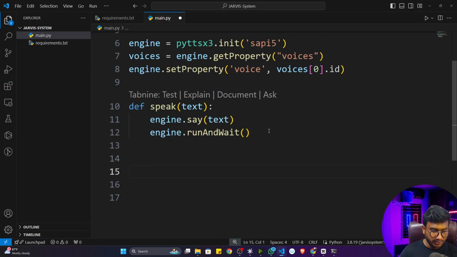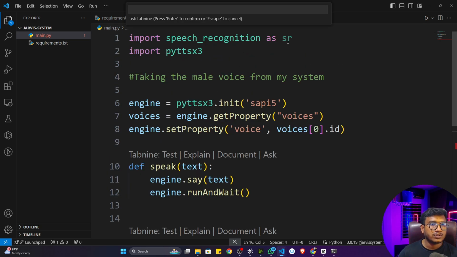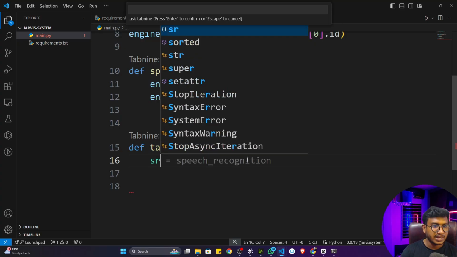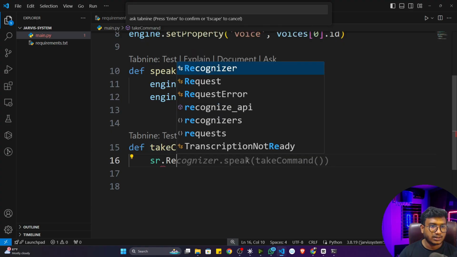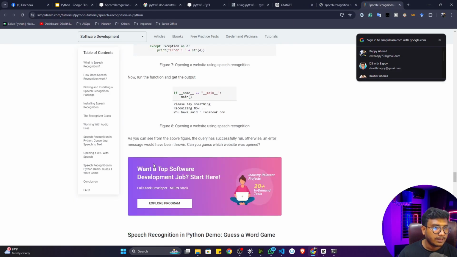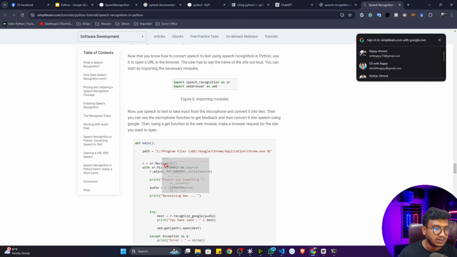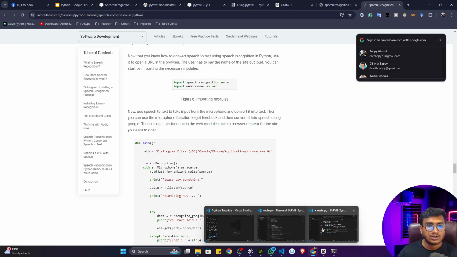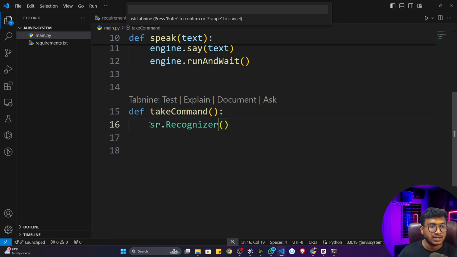For this, I'm going to create a function. I'm going to name it take command. Okay, take command, this is the function. So inside this function, first of all, I will call my speech recognition library, that means SR, because I have given an alias name. Remember, SR.recognizer. There is a function called recognizer. You will see that this is available here also. SR.recognizer, yes, they're also using it. So it will start the recognition. After initializing it, it will give me one object, and I'll store it in an r variable. It is a recognizer object.